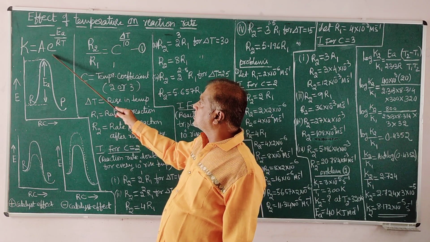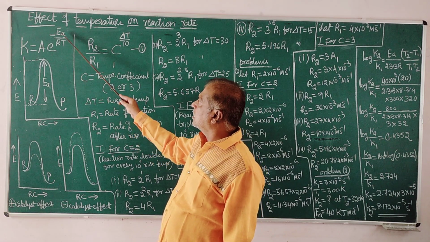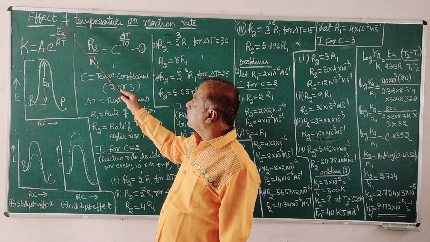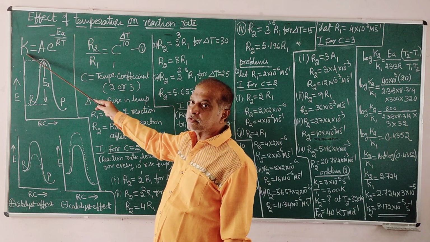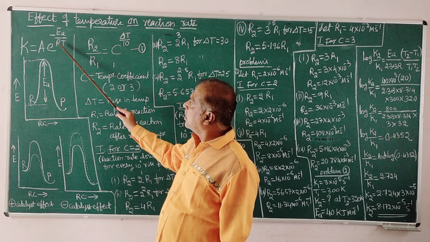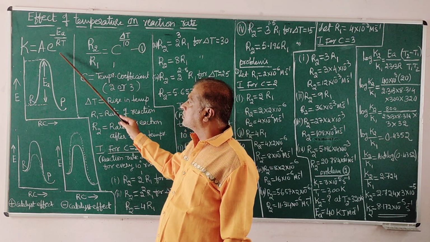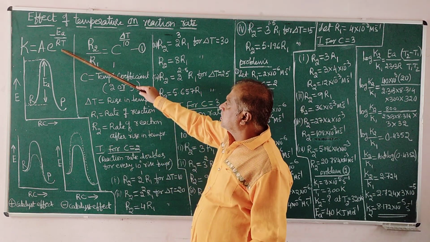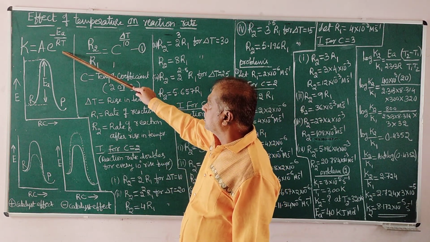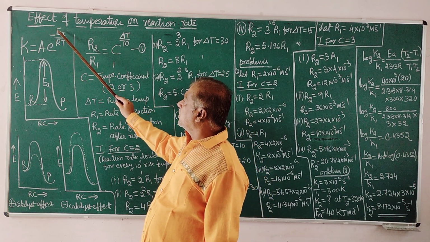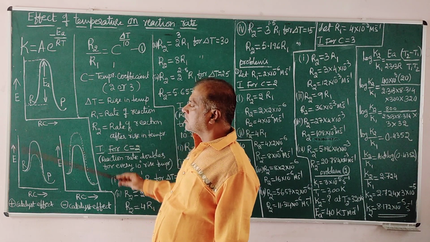So this equation says the higher the value of energy of activation, Ea, the lower the rate, and vice versa. Or the higher the temperature, the higher the rate of reaction, and vice versa. So this concept gives an empirical relation between the rate constant or rate of reaction, energy of activation and temperature.